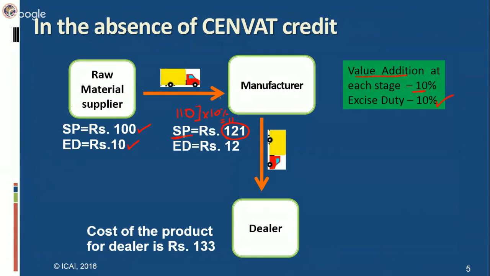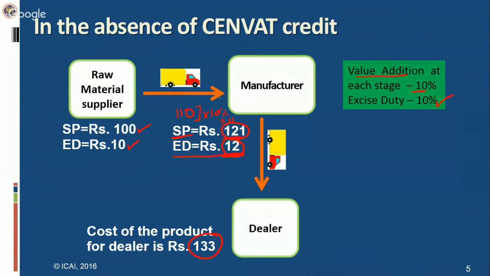And on this selling price, he will again charge excise duty of 10%, which will come out to be ₹12. Now, since CENVAT credit is not there, the entire excise duty of ₹12 has to be paid in cash by the manufacturer. So, overall, what the dealer has to pay while buying the goods from the manufacturer is the selling price of 121 plus the excise duty of ₹12, that is 133. The cost to the dealer will come out to be 133.